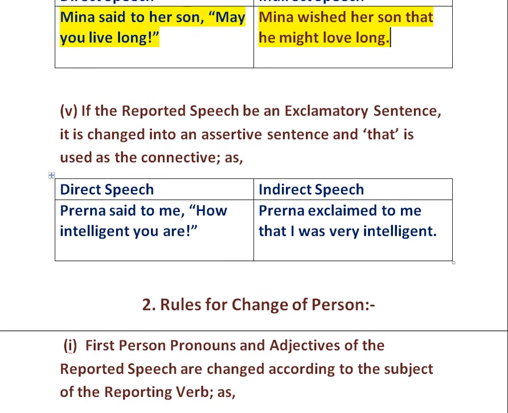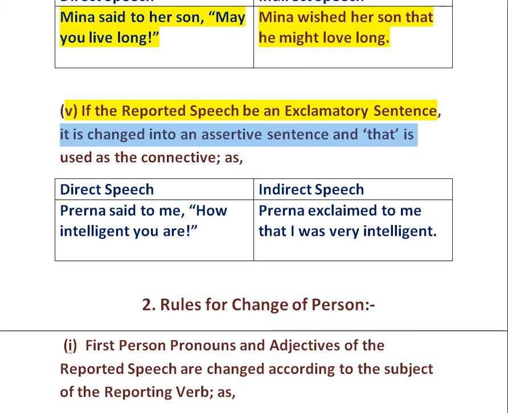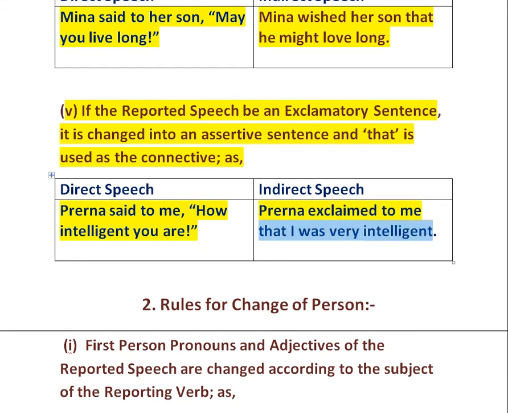The next rule is if the reported speech be an exclamatory sentence, it is changed into an assertive sentence and that is used as the connective. Example is Prerna said to me, "How intelligent you are." It changes into Prerna exclaimed to me that I was very intelligent.